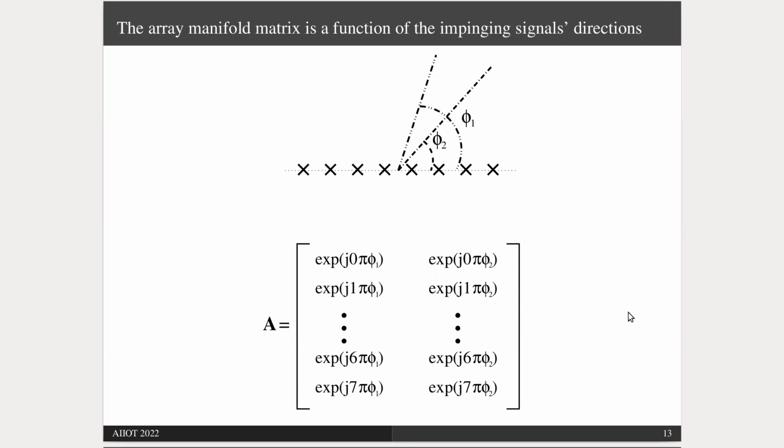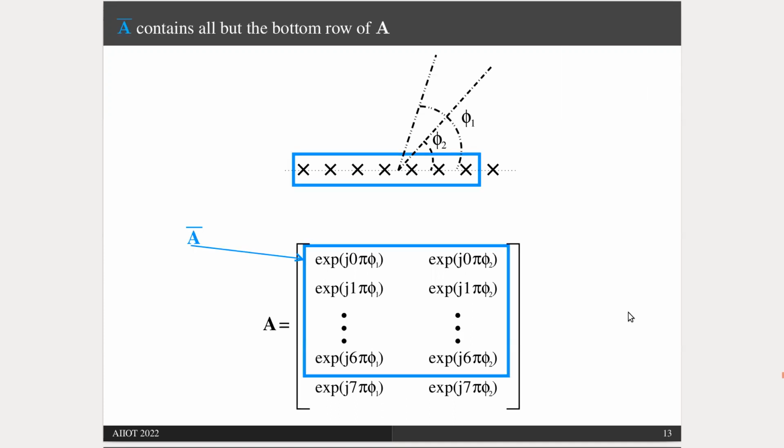And if we consider all but the last sensor, then the corresponding manifold matrix will be all but the final row of A. We denote it by A bar. Similarly, if we consider all but the first sensor of this array, the corresponding manifold matrix is all but the first row of A, which we call A underlined.